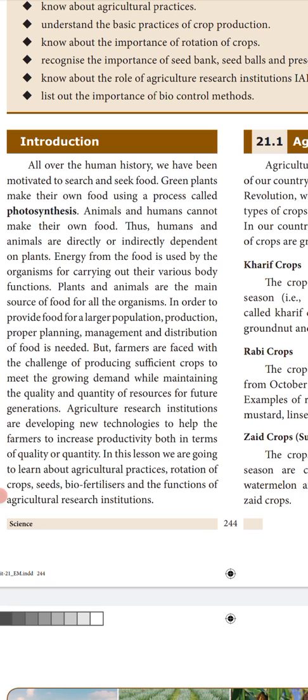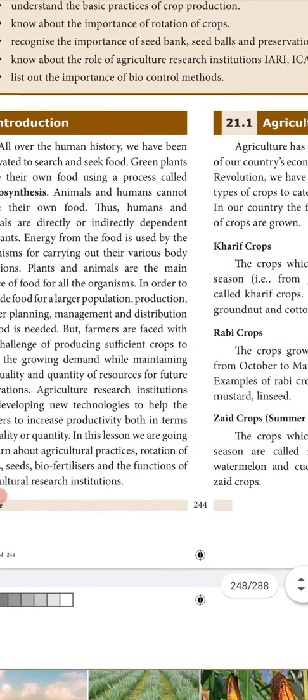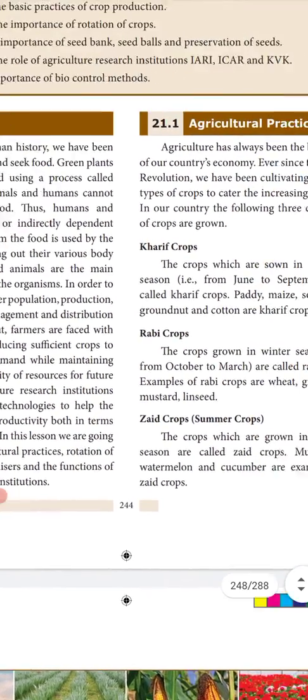So agricultural colleges and agricultural research institutions are developing new technologies to help the farmers so that they can increase productivity both in quality and quantity. We are going to learn how they are categorizing and practicing agriculture for mass production with proper planning and management. Let us see this.